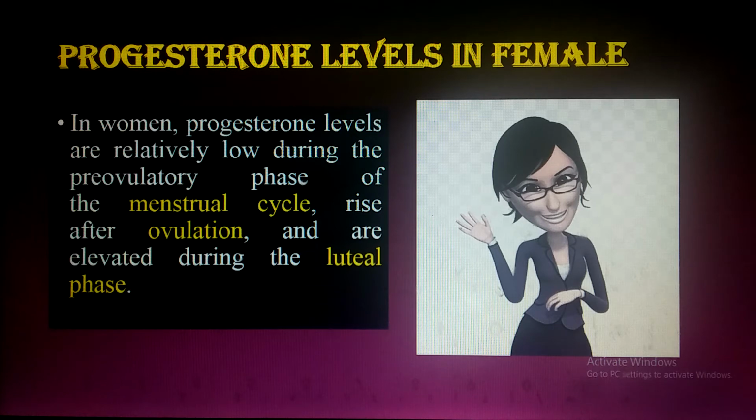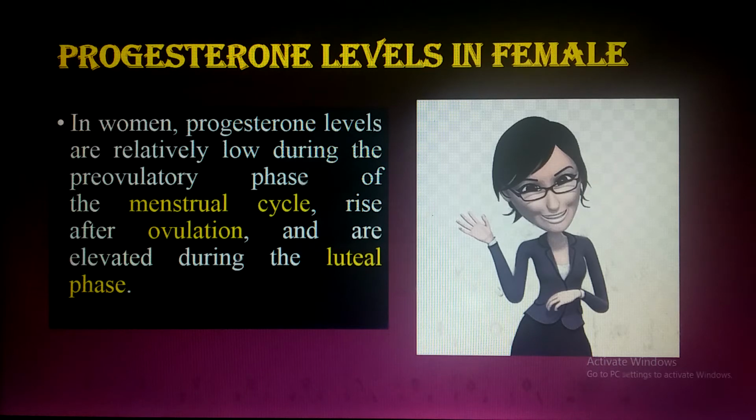And what is the luteal phase? A little bit I'm sharing with you. The luteal phase starts after the ovulation, and during this phase what will happen? The endometrium, you can say the inner wall of the uterus, becomes thick and prepares for the implantation of the embryo to maintain the pregnancy.